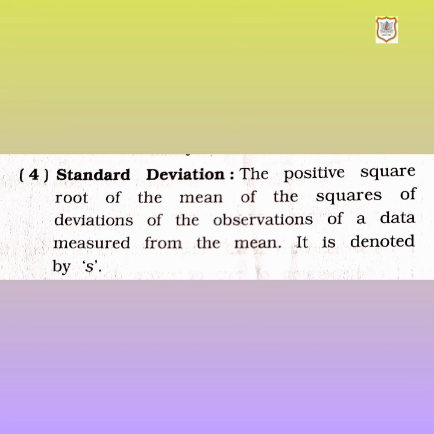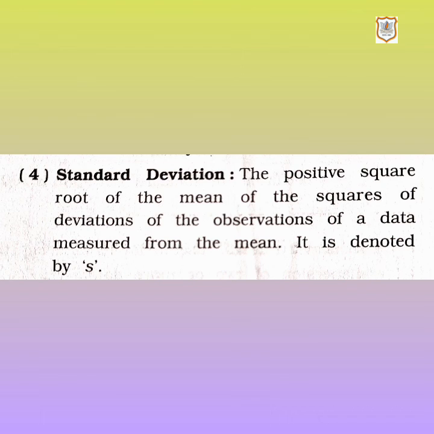It measures the absolute variability of a distribution. The higher the dispersion or variability, the greater is the standard deviation and the greater will be the magnitude of the deviation of the values from the mean. So here we are done with the four measures of dispersion.